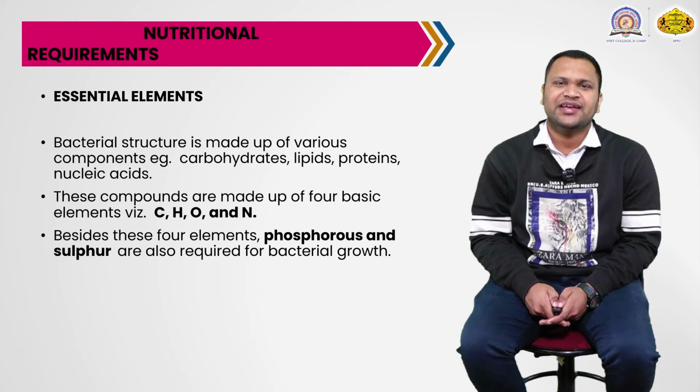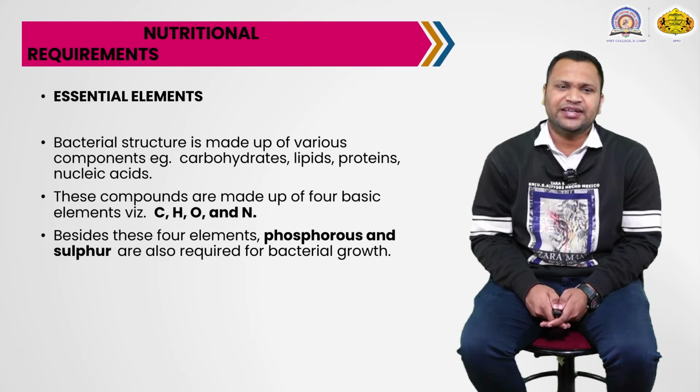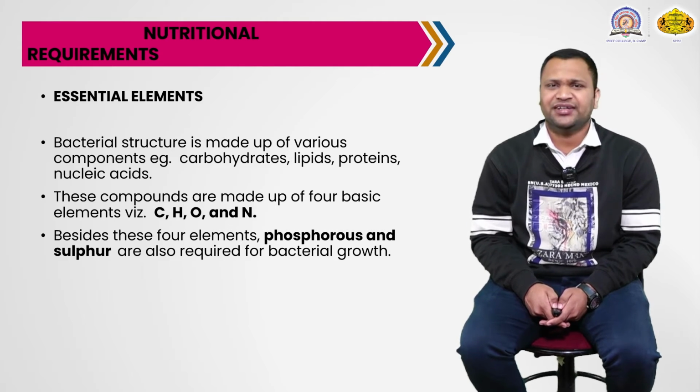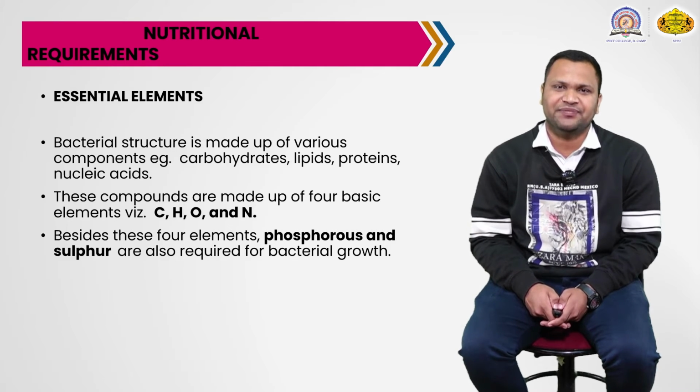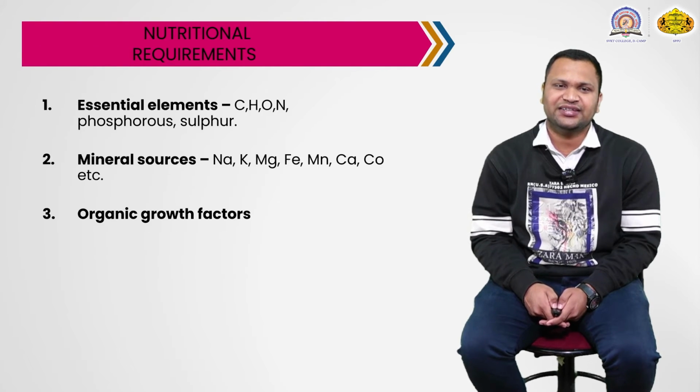The first one is essential elements. The bacterial structure is made up of various components. The bacterial cell membrane is made up of lipids, protein, and some sugar, that is carbohydrate. So the bacterial structure is made up of carbohydrates, lipids, proteins and nucleic acids. These compounds are made up of four basic elements: carbon, hydrogen, oxygen, and nitrogen. Again, these are the essential elements: carbon, hydrogen, oxygen, nitrogen, phosphorus, and sulfur.